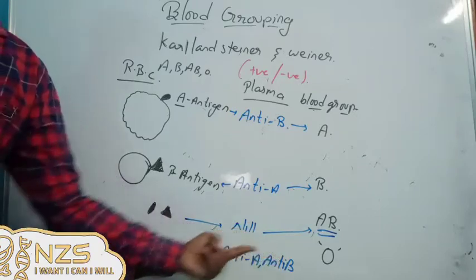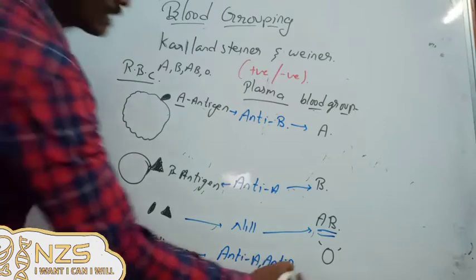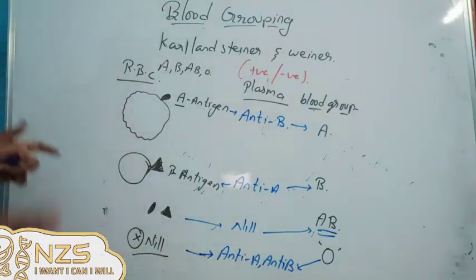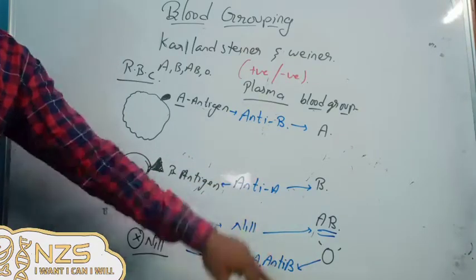So he will have the capacity of producing both antibody A and antibody B. His plasma will have both, because he is not having any antigens. No problem, his blood can be normal, he can live.